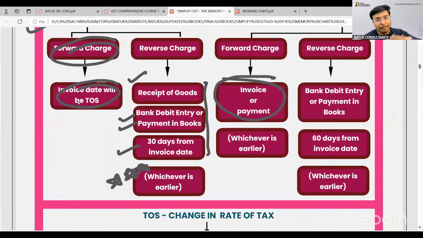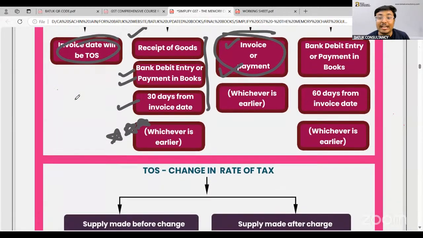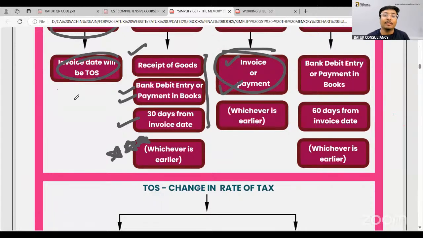If the invoice is issued prior to payment, yes, GST will be applicable. So invoice or payment, whichever is earlier, GST will be applicable accordingly. In case of reverse charge mechanism services, the time of supply will be bank debit entry, or payment in books, or 60 days from invoice date, whichever is earlier. That will be treated as my time of supply.